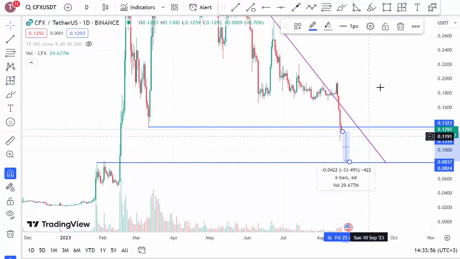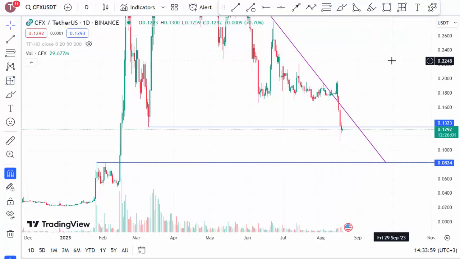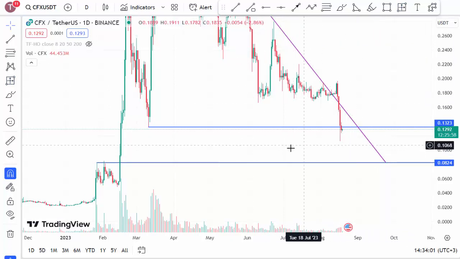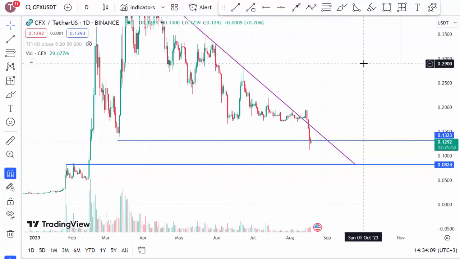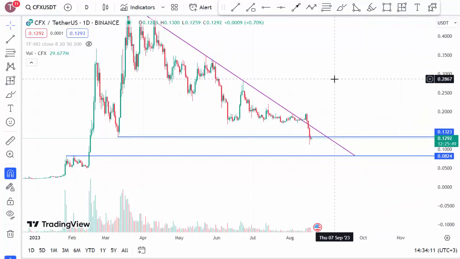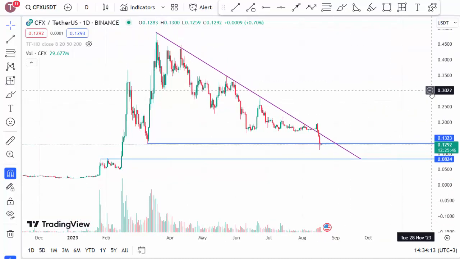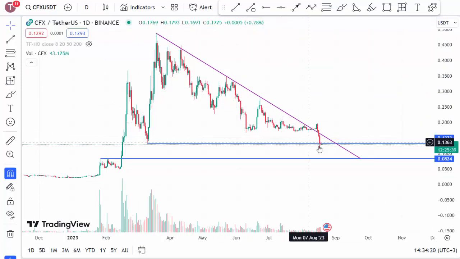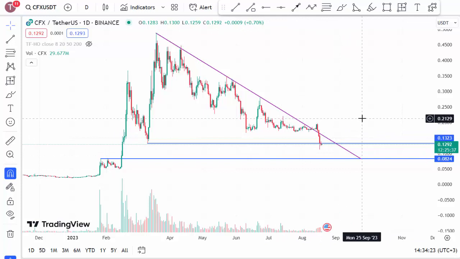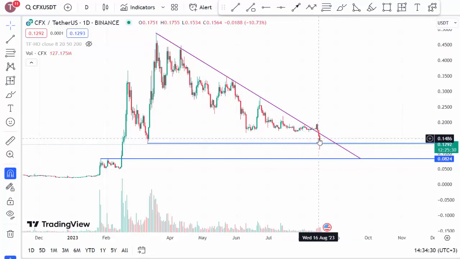This would correspond to approximately a 30 to 35% decrease. Of course, in between, a new support level would not be formed. We are currently expecting it to drop to the 0.08 level, and we can proceed with our analysis in this way. Additionally, my friends, we want the downward trend to be broken upward. Even if it drops to the 0.08 level, when the downward trend is breached upward, the price movements will relax, and we can also say that it will start to rise.